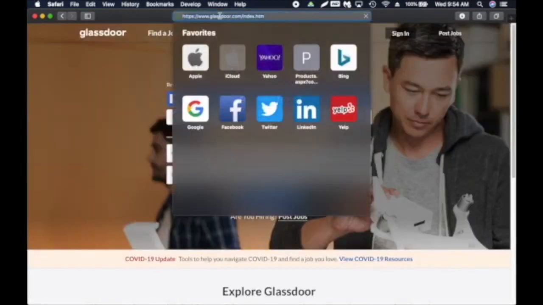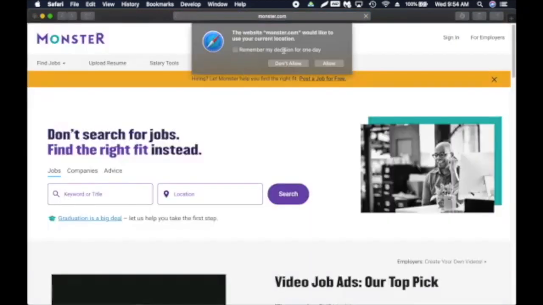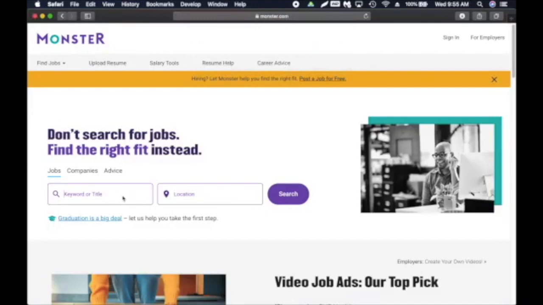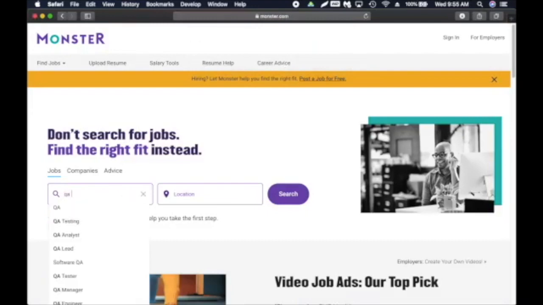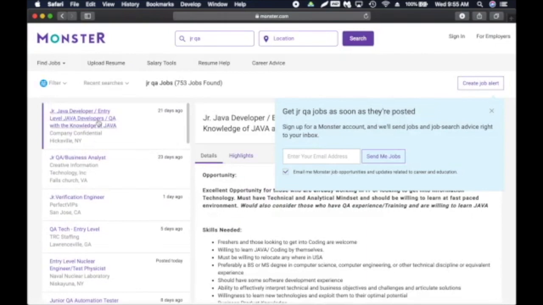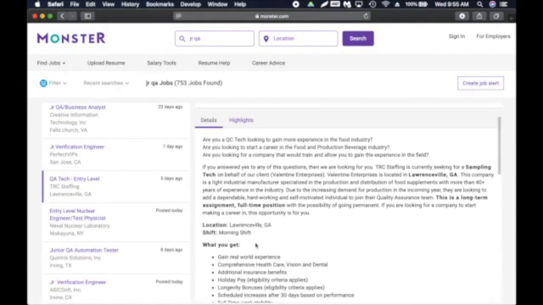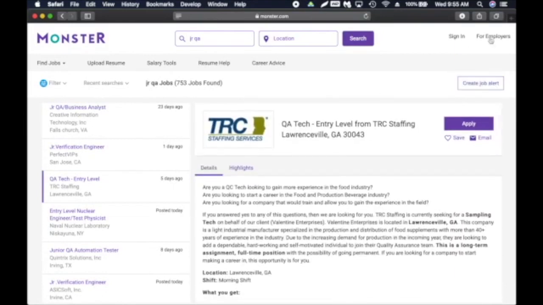Then I want to show you another site called monster.com. So Monster is like the granddaddy of job search engines. They've been around for a long time. So I'm going to say junior QA, and I'm not going to specify any location here. So look through, some of the listings are not relevant. So this one might be QA Tech, this might be a good one. So go through this and create a profile again and upload your resume. So for all these sites, you don't have to create a profile. You can individually just apply. But when you're searching, you don't need to sign in and create an account.